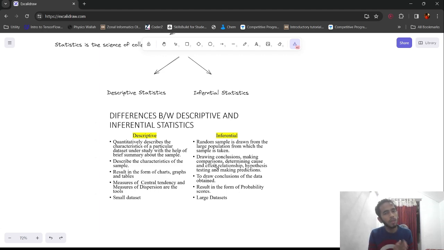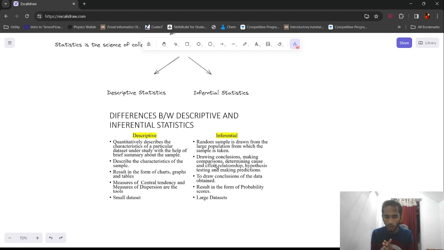So what is descriptive statistics? Here we collect the data, organize the data, analyze the data. In inferential also we do the same thing. But what happens in descriptive statistics is we find out some value.